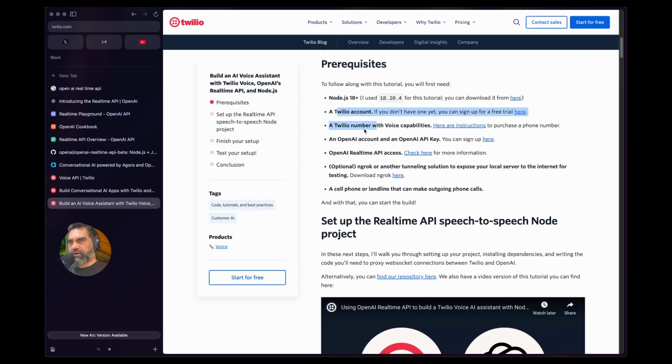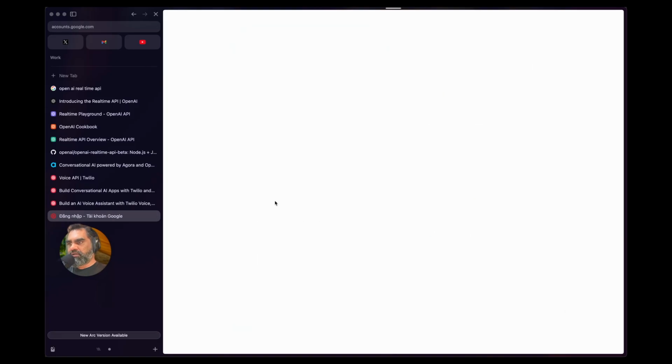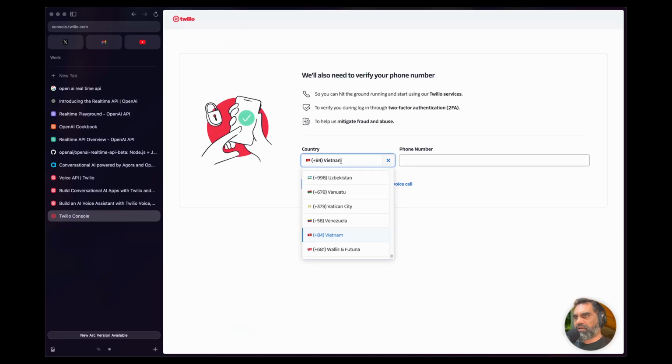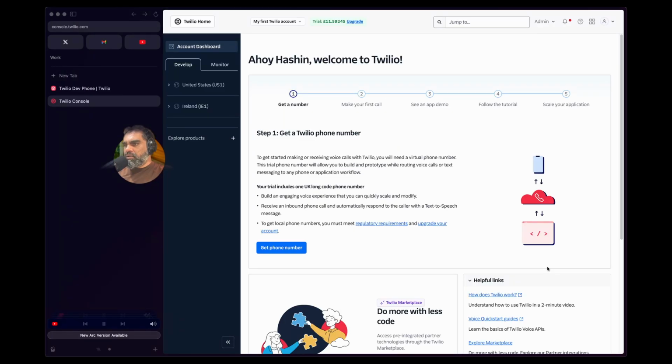So you need a Twilio account, which I don't have. Start for free. Sign up with Google. I am in Vietnam, but I don't need a Vietnamese number. I want a UK number. United Kingdom. So go ahead and sign up for Twilio. I just did that. Your trial includes one UK long code phone number.